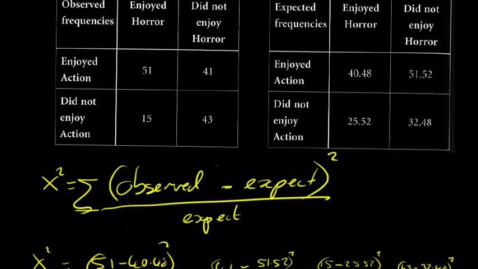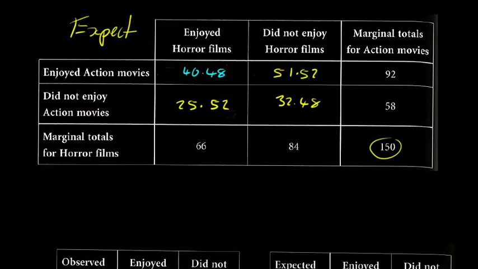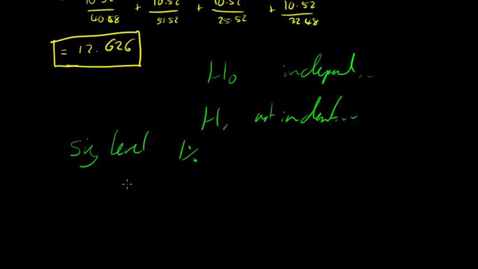Now, we talked as well about another important bit of information, which was this light blue bit, and that was the degrees of freedom. So here, the degrees of freedom is 1. So that I am also going to need to know. So I need to know my degrees of freedom is going to come out to be 1. Now, with all of that information, I should be able to go.